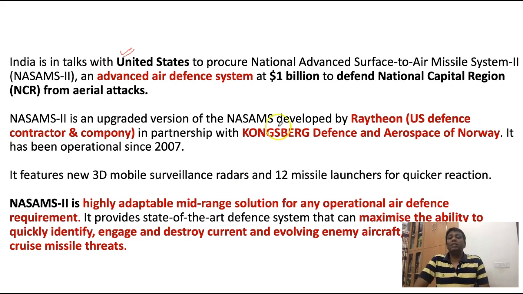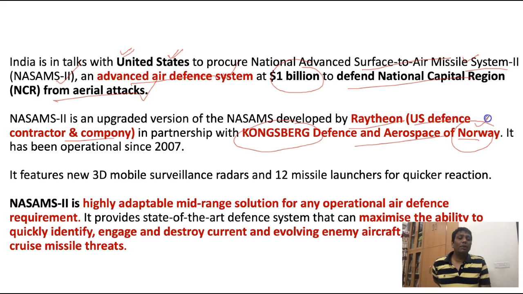So India even talks to the United States, especially for the surface to air missile system 2. It is a kind of advanced air defense system. For that, even $1 billion is required. This NASAMS 2 will be beneficial to defend the national capital region from aerial attack, as I told you. The companies that develop the NASAMS are Raytheon, a US defense contractor, and the next one is Kongsberg Defense and Aerospace Company of Norway. So these two companies develop the NASAMS, guys.